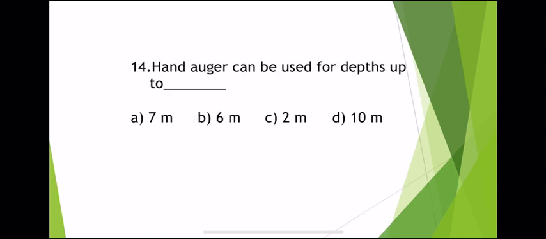Hand augers can be used for depth up to 6 meters. In auger boring, as already discussed, power driven augers are used up to 3 to 5 meters and hand augers are used up to 6 meters, and greater than 6 meters we can go for mechanical augers.